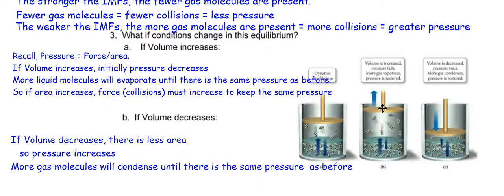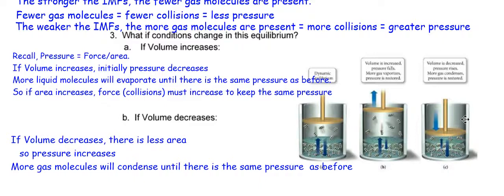If the volume is increased, initially pressure is going to fall. Now you have more room for more gas molecules to vaporize, and then you can have the same pressure again. Down here, if volume is decreased, then initially pressure is going to go up. So then you're going to have more gas molecules in closer proximity. That attraction can happen. More condensation is going to occur, and then you're going to have the same pressure as before.